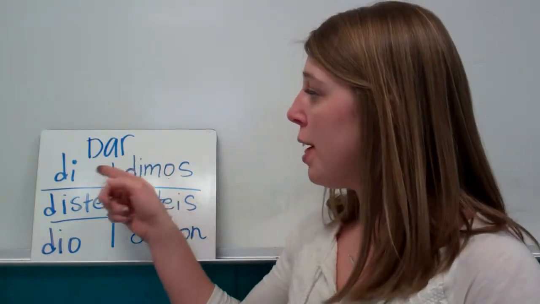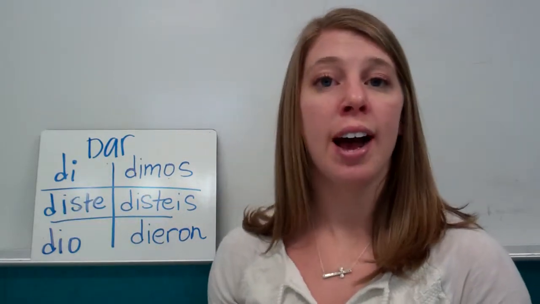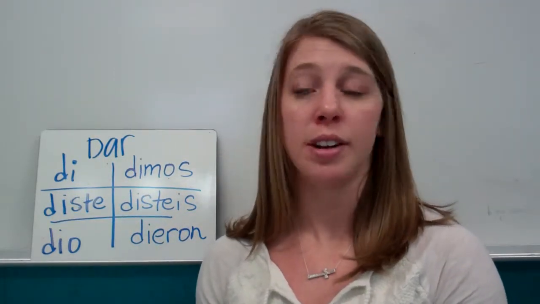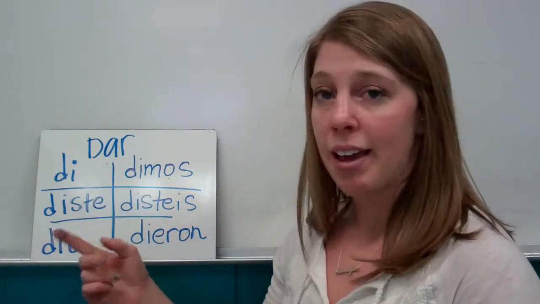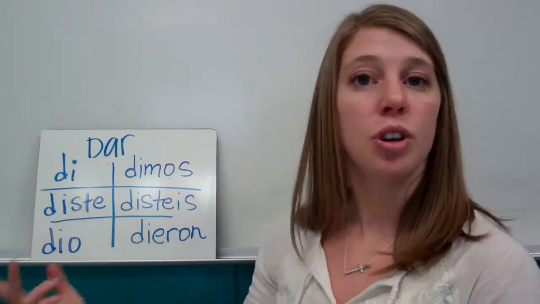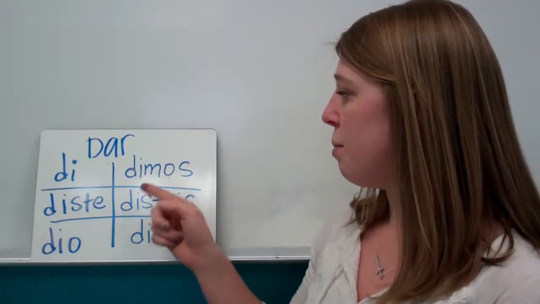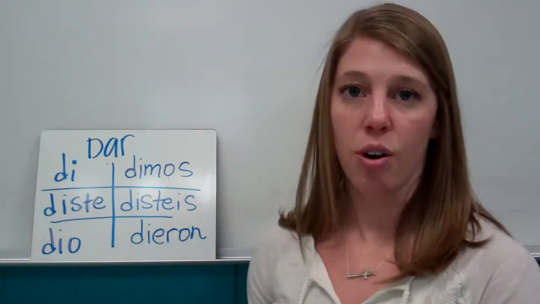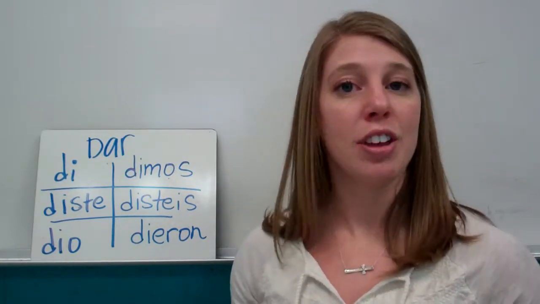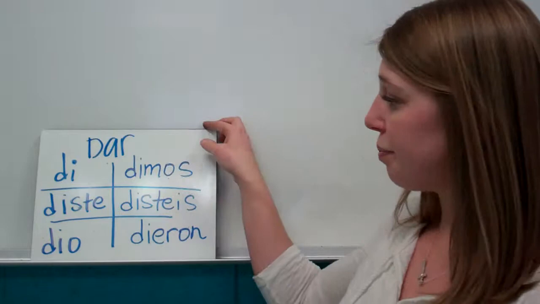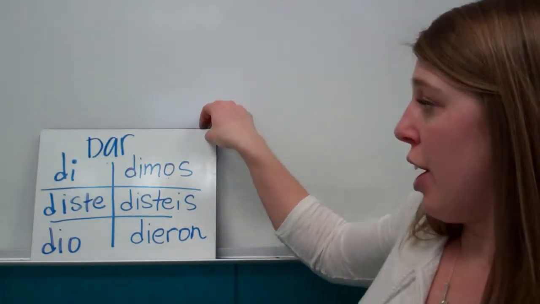It's an AR verb that gets the ER and IR endings. So that's what makes it irregular. So the yo form, di, means I gave. Diste means you gave. Dio. Dimos, disteis, dieron. So it's an AR verb. It gets the ER, IR endings, and there's no accents. Thank goodness. Then we get to ver.